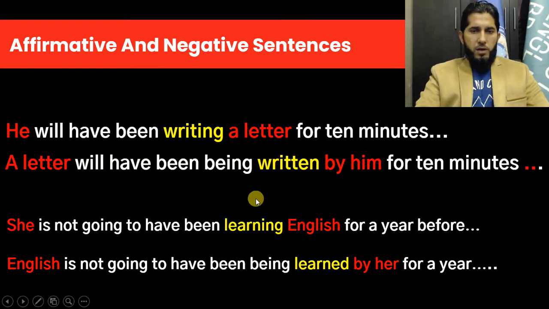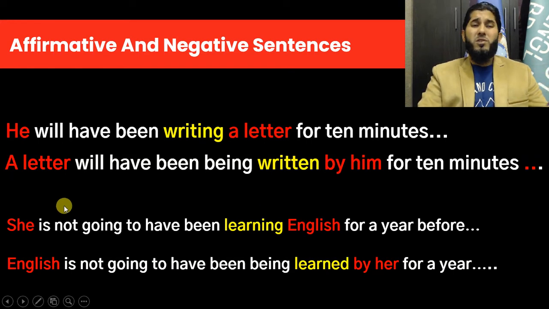And now look at this negative sentence, and I've made it with be going to because you can use the helping verb will, and you can use be going to. It's up to you. I mean both ways are possible. But in negative sentence, I've used be going to. So she's not going to have been learning English for a year before she graduates, for example.